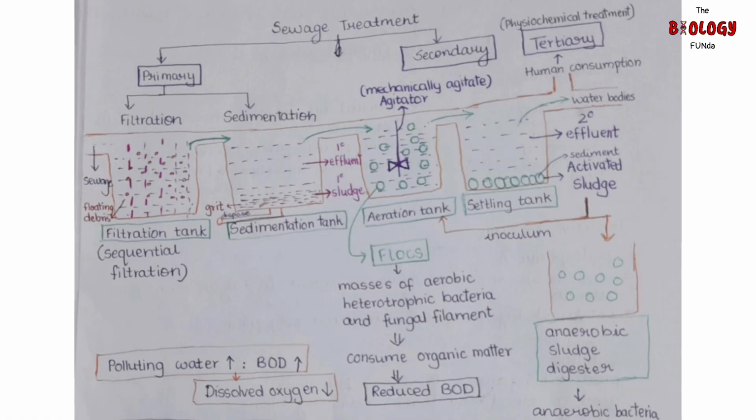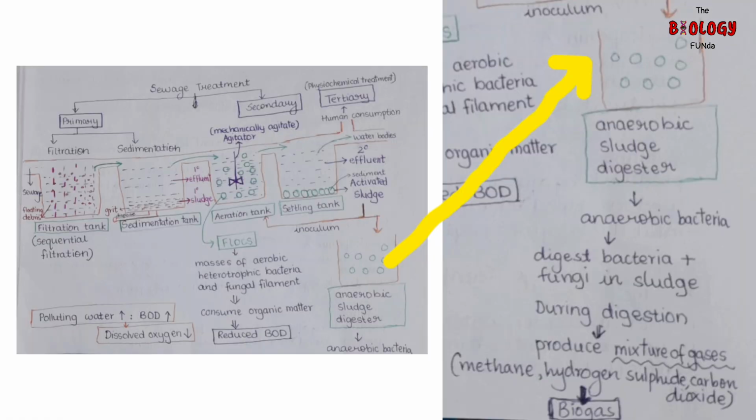What is an anaerobic sludge digester? As the name suggests, the anaerobic sludge digester has anaerobic microbes. These anaerobic microbes will consume the flocks. While consuming, they will digest the organic mass as well as the aerobic microbes.